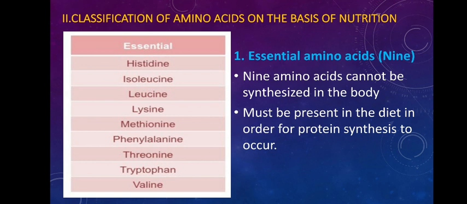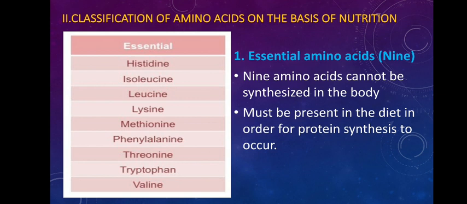So accordingly, whether they should be taken in a regular diet or not, we have 2 classes of amino acids: essential amino acids and non-essential amino acids. You can also classify a third group called conditionally essential amino acids. We'll see it in the next slide anyway.